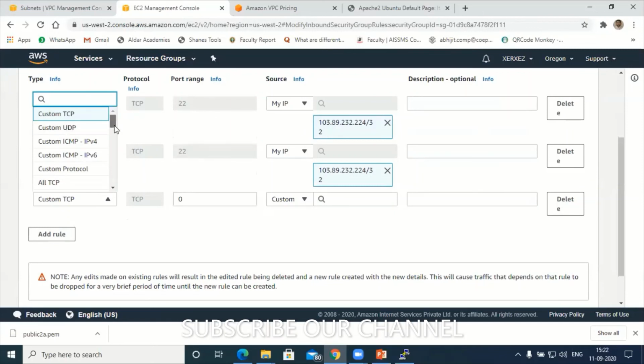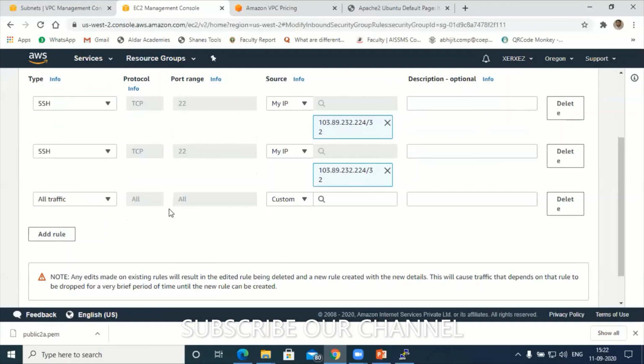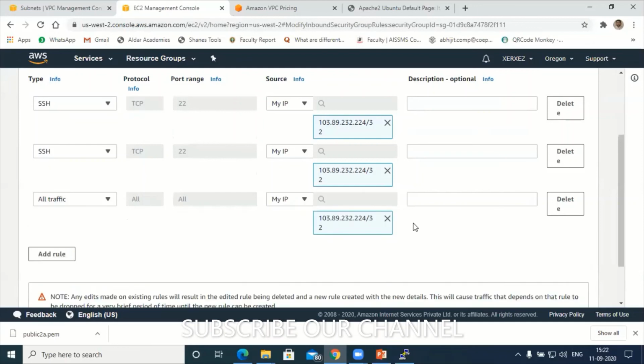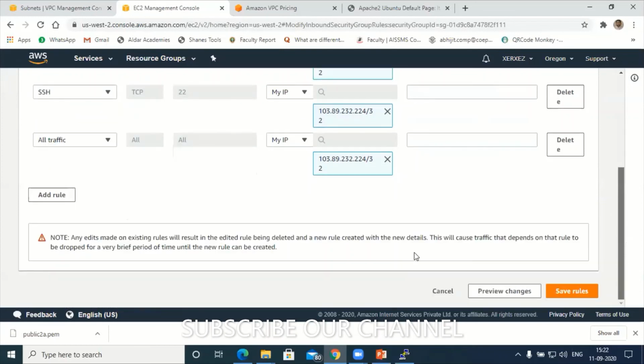All traffic, I'll add one more, custom IP, my IP. Note: editing an existing rule will result in the edited rule being deleted and a new rule created with the new details. Okay, save the rules.